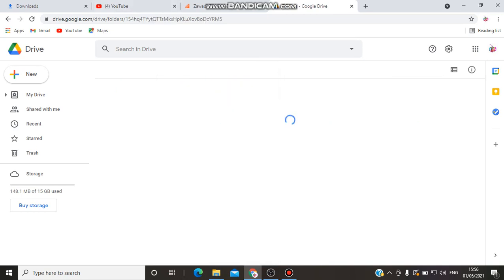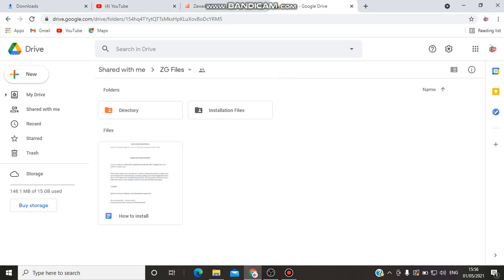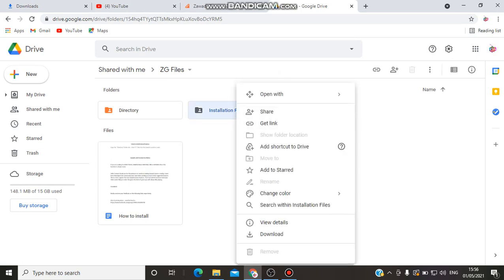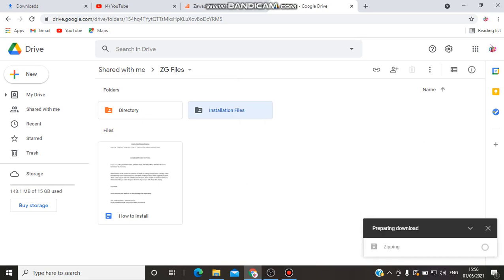Or if you have a zip extractor like WinRAR, you just do this. Then what you do is click on download. It will zip the files together, then start downloading for you. Then you can choose to open this, install notes and read through, and you're good to go.